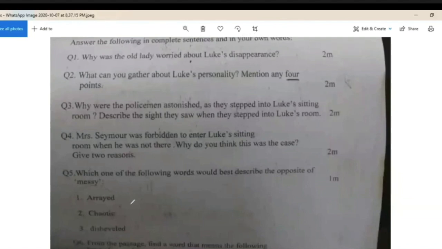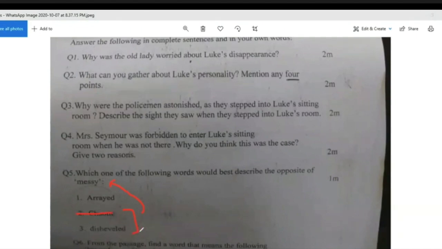But in this case, if you don't know what all of these words mean, but you only know, let's say, what these two words mean. Here you know that chaotic comes from the word chaos, and chaos is something that's extremely disorganized and messy. So this seems exactly the same as the word messy, so it can't be the opposite, and you know that it's not that option.